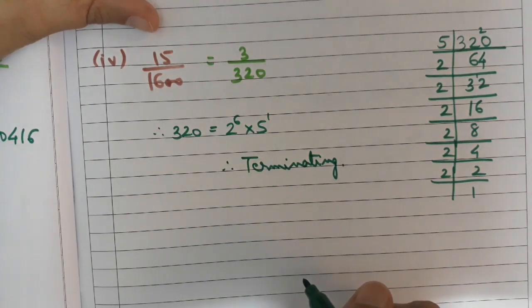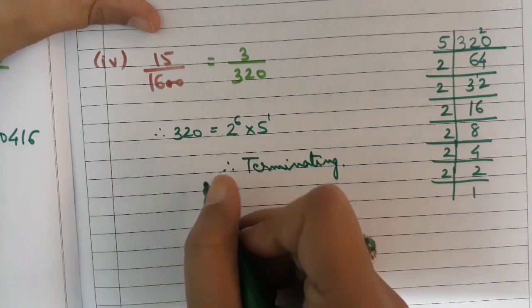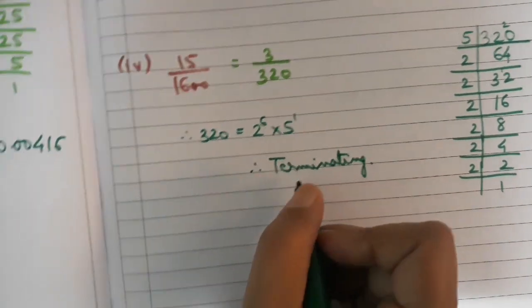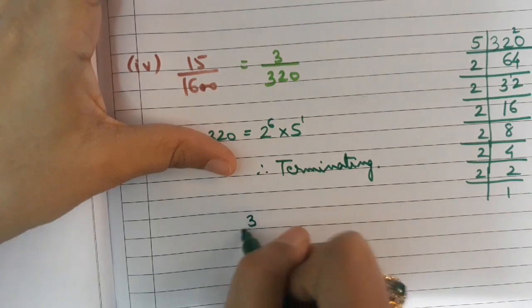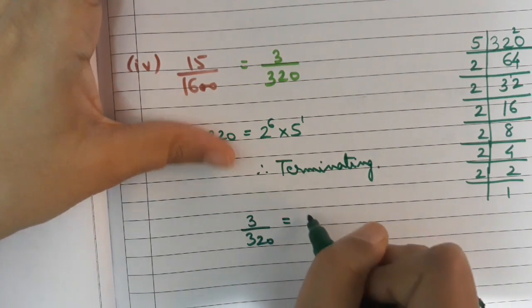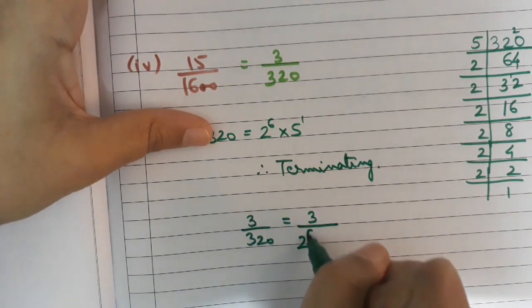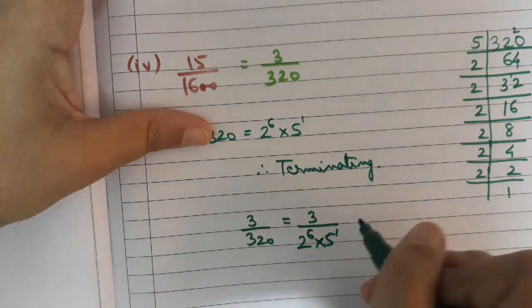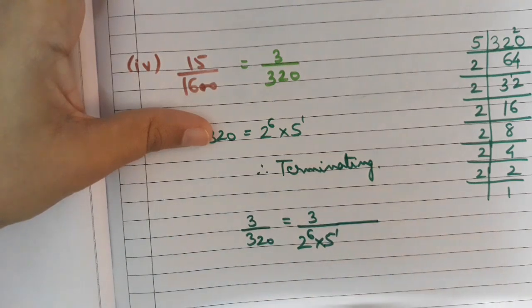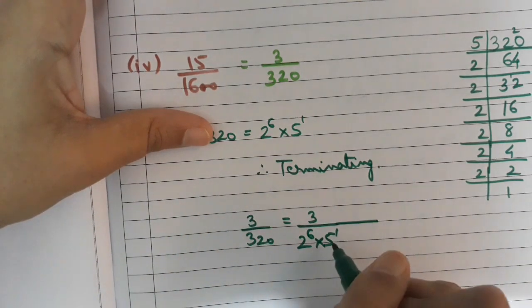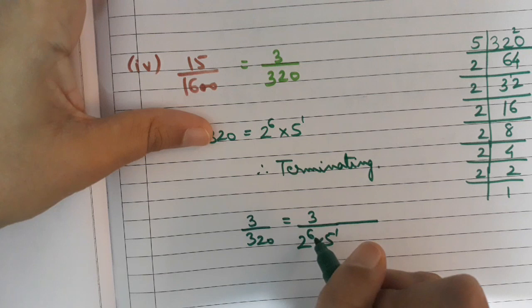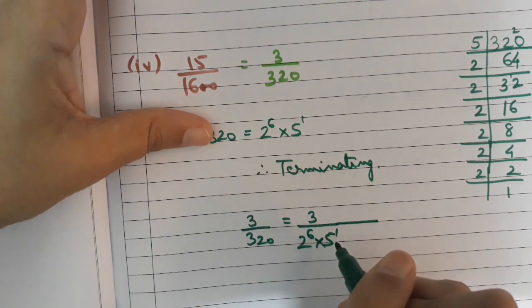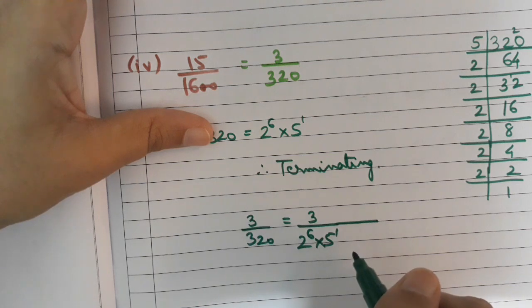And if it is terminating, we have to find out the decimal expansion also. So we can write 3 upon 320 as 3 upon 2 raised to the power 6 into 5 raised to the power 1. We will try to convert the denominator into powers of 10. So 2 raised to the power 6 is there and we want 5 raised to the power 6, so that 2 into 5 will become 10 raised to the power 6.